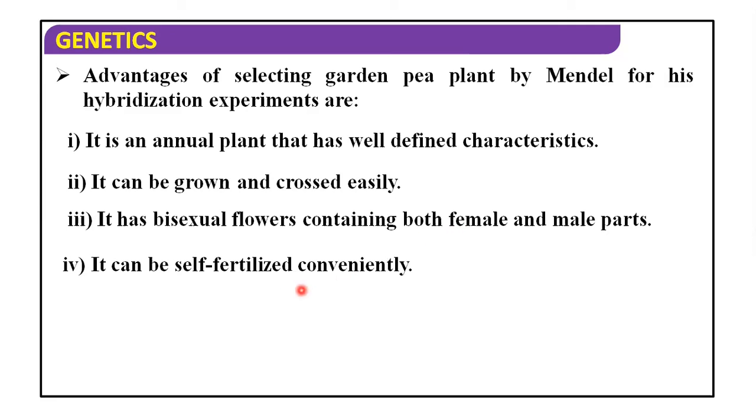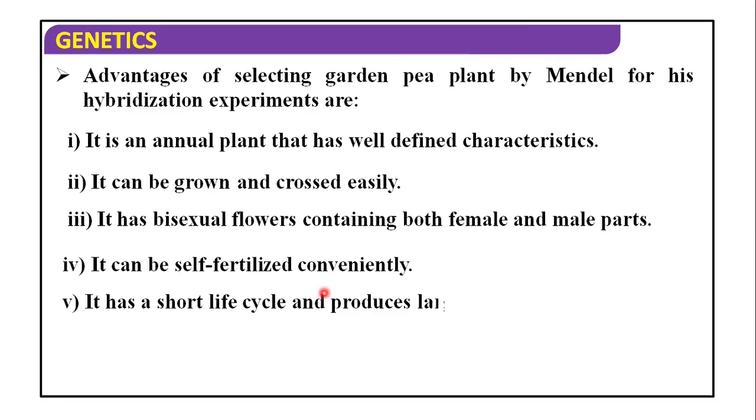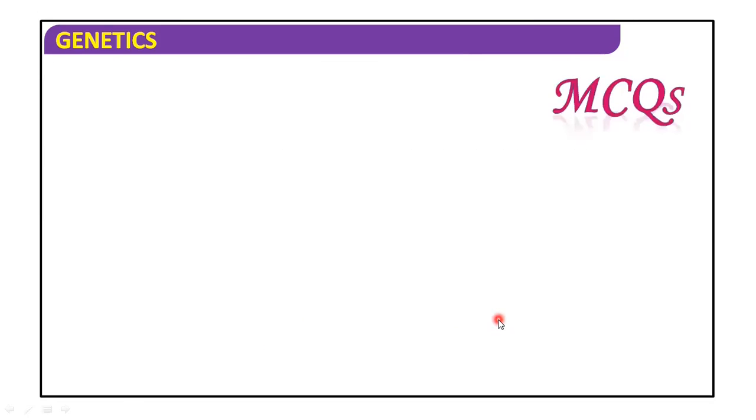It can be self-fertilized, which is convenient. It has a short life cycle and produces a large number of offspring. Because of all these advantages, Mendel chose the pea plant for his experiment.